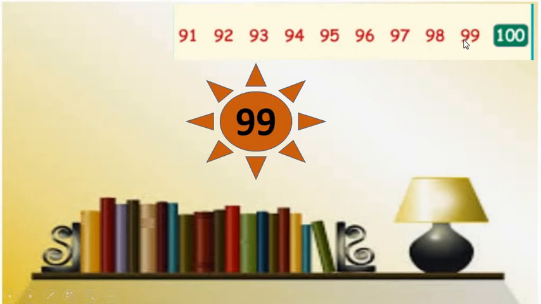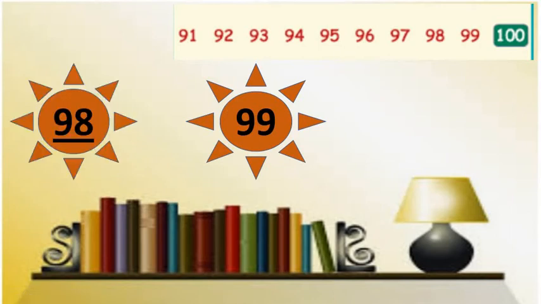Stop at number 99 and look which number comes just before 99. Which number lies at the left side of number 99? There is number 98. So we can say that 98 is the before number of 99. If you are doing this orally, you have to stop at the given number and think in your mind which number comes just before that number.